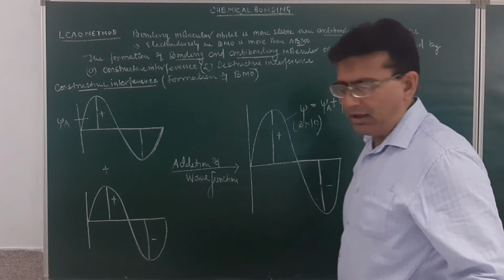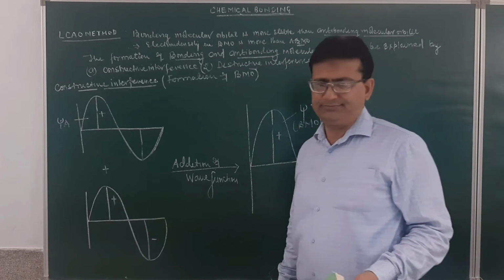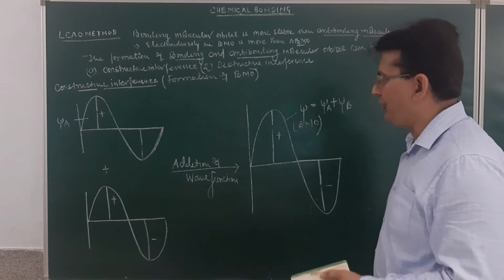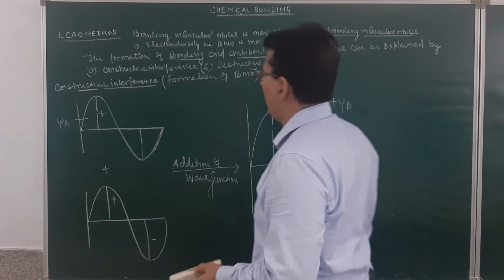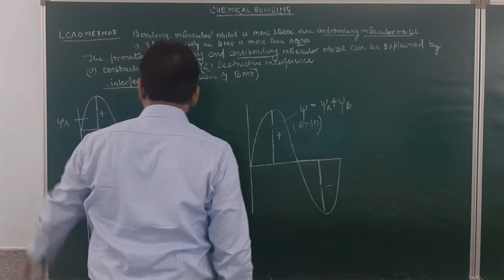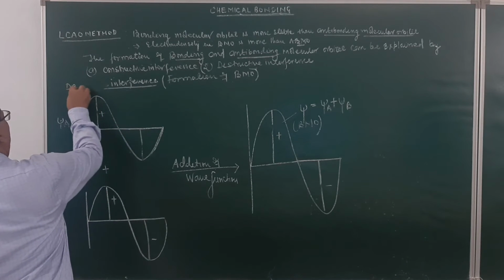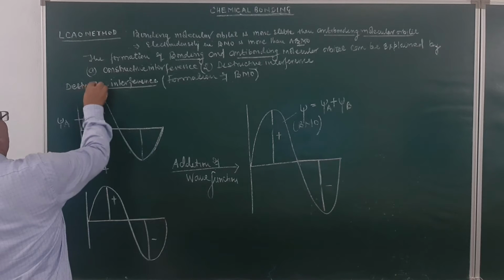Yes? Now, when the two waves are out of phase, in that condition we will write that the interference will be a destructive interference. When the two waves are out of phase, this will be a case of destructive interference.